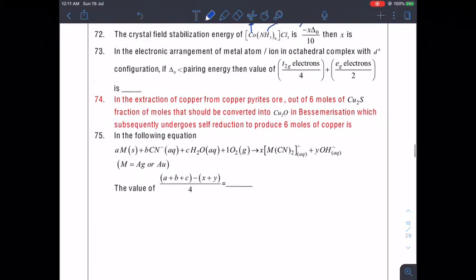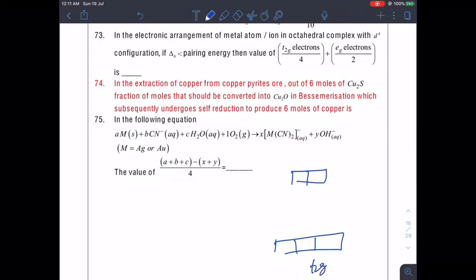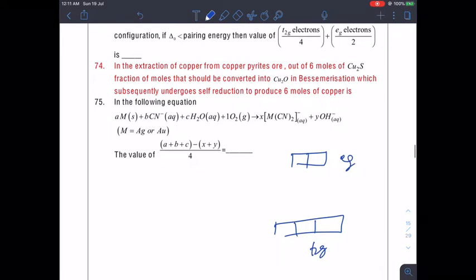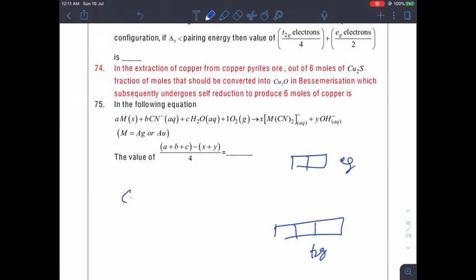So, I am just going to show you the splitting. This value is too high. So, it is T2G set of energy and this is Eg. So, we have cobalt in plus 3 state, which is nothing but D6. So, you will be going 1, 2, 3 and 4, 5 and 6.